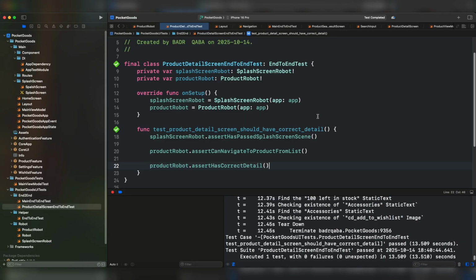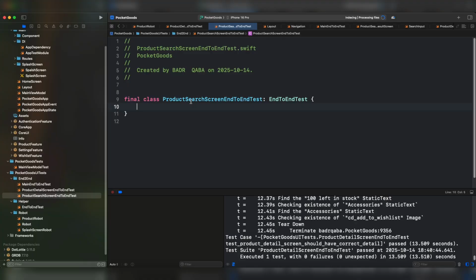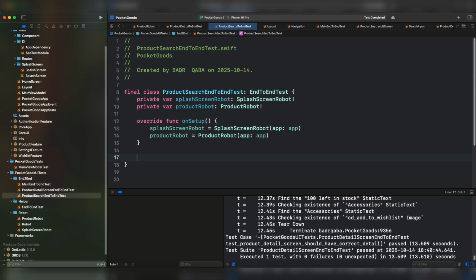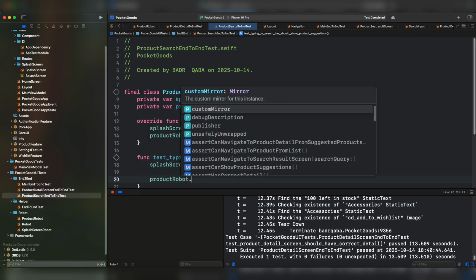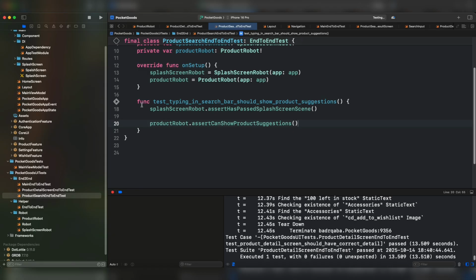Let's add another end-to-end test for the product search screen. I think instead of a product search screen, it has to be just for search in general. For the first test, we need to make sure that typing in the search bar or search input should show the product suggestions. As usual, we need to wait for the splash screen to be invisible, and we have to call the assertion assert can show product suggestions. Let's run the test.